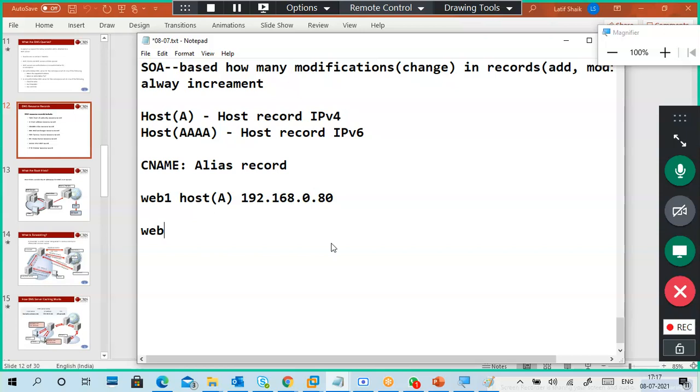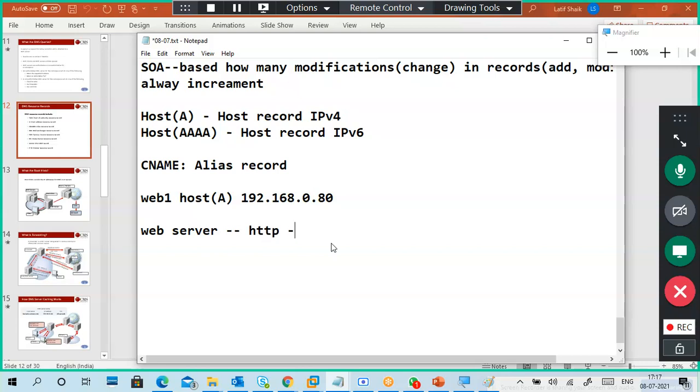What is a web server? It provides web pages. How do you access a web page? Which protocol? HTTP.